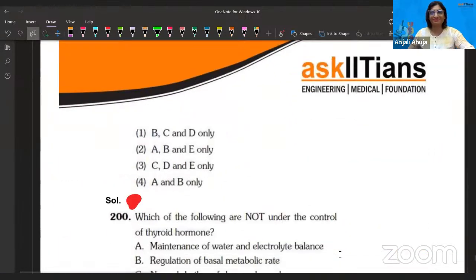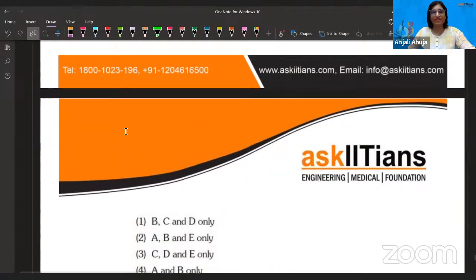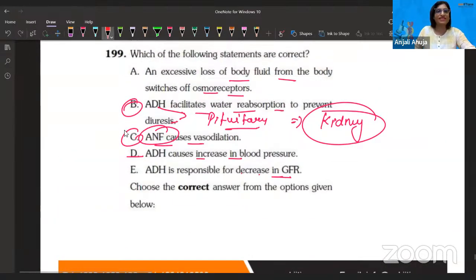Okay, let me reveal answers for you guys. So when I was telling this, this is what I was clicking, right? B, C, and D options. I was telling, yeah, this is correct. In all of these, I was agreeing with you. But I did not click on A and E because I was thinking that no, it's nothing like that. Because GFR, glomerular filtration rate, is 180 liters per day, something like that.